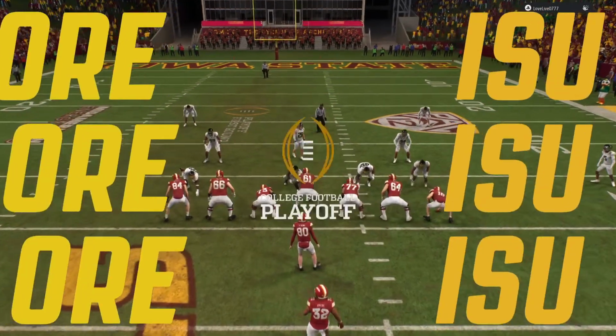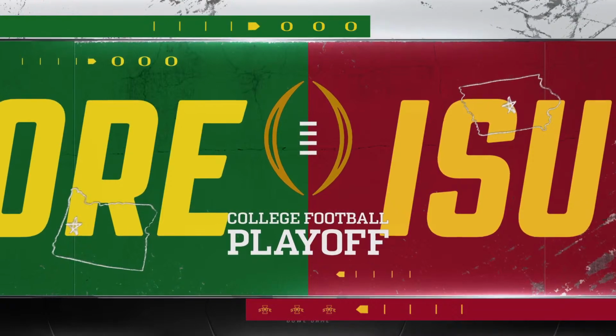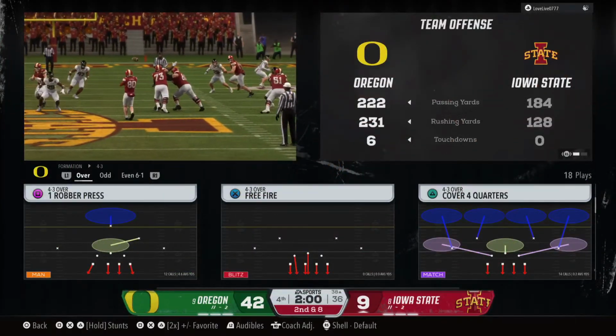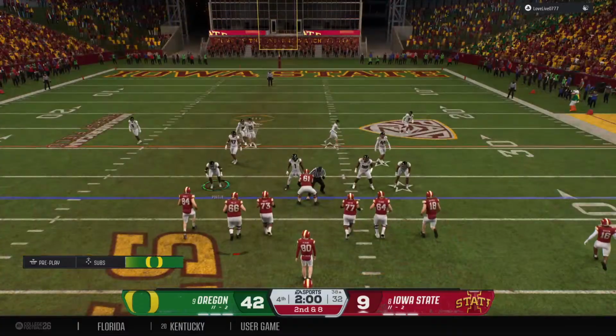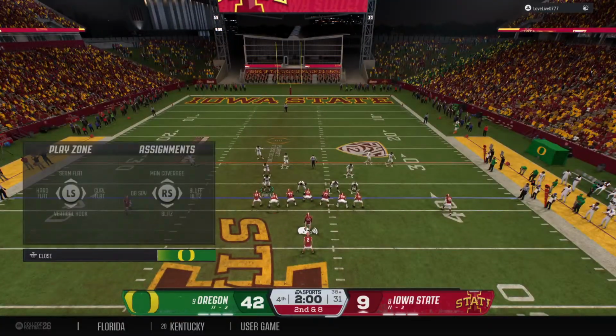And now from the pistol formation. Final 2 minutes as this offense desperate to get some points here quickly and try to stage a big comeback. Offense lines up. This is the 7th play now on this drive.